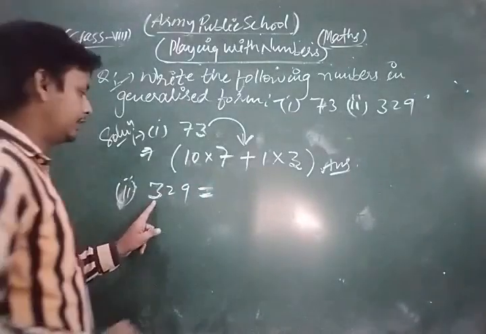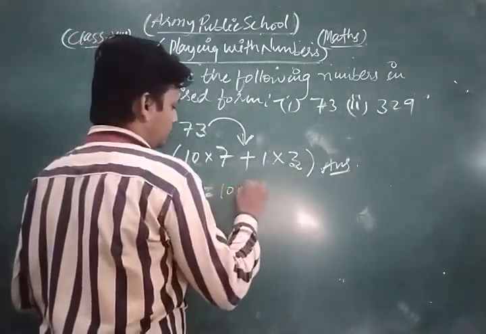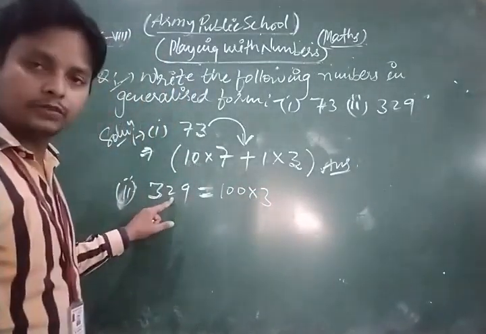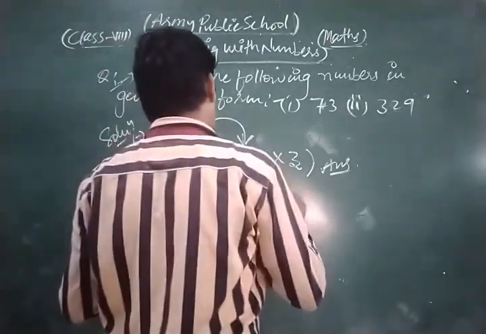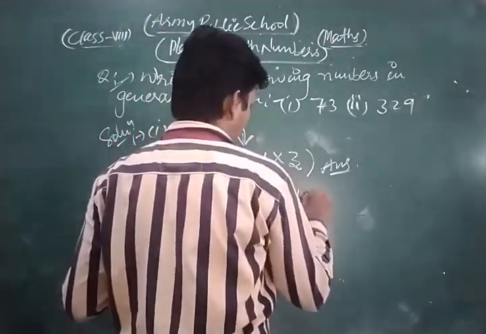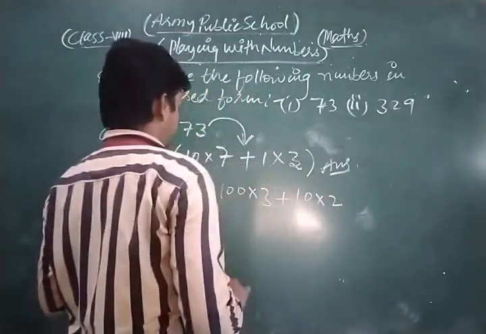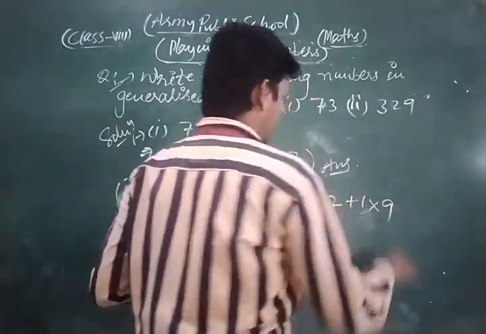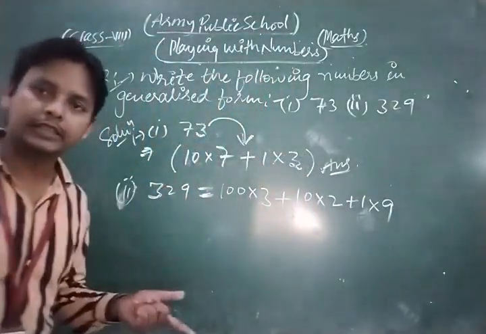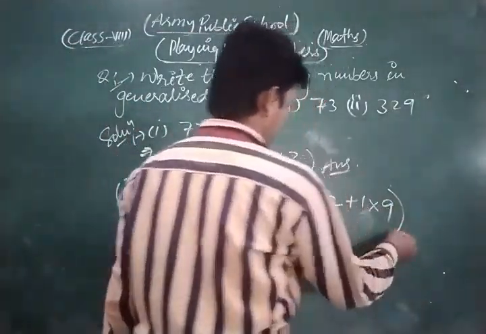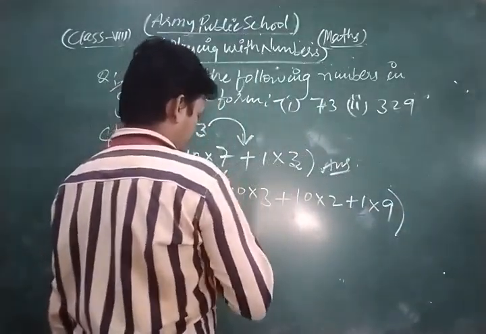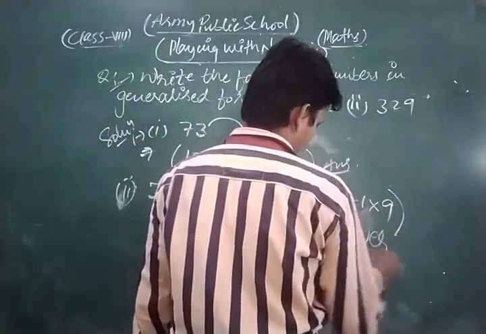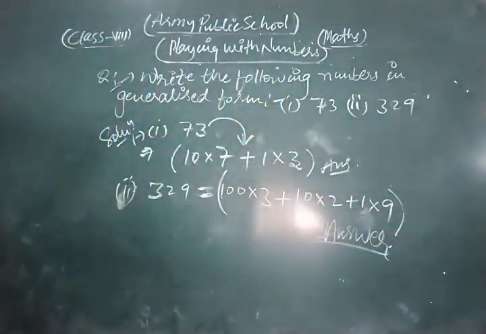unit, 10, 100. So the coefficient of 3 is 100, so 100 into 3. Here the 10th digit is 2, so we can write 10 into 2 plus, and here 9 is the unit digit, and 1 into 9, because the coefficient of the unit digit is always taken as 1. This is the required solution of the given number.